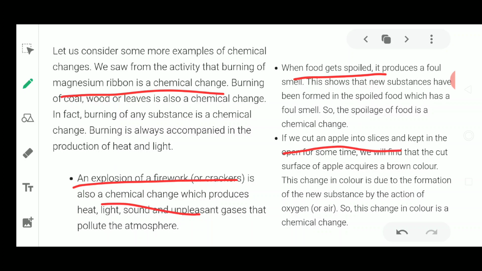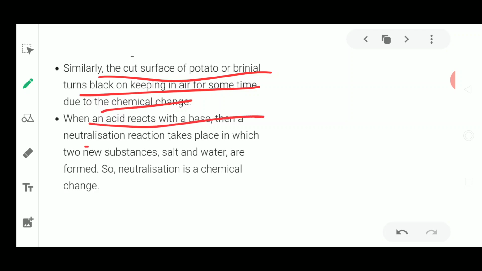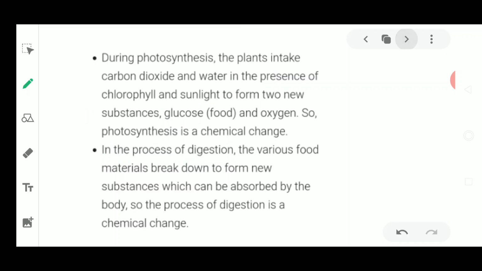Now if we cut a slice of an apple, then what will happen? After some time, leaving it in the air, it is going to react with oxygen and change chemically. This is also a chemical change. Similarly, if you cut the surface of a potato or brinjal, it turns black in color after some time. It is because of a chemical change. Next, when a base is neutralized with an acid, this is known as a neutralization reaction, and it is also an example of chemical change.